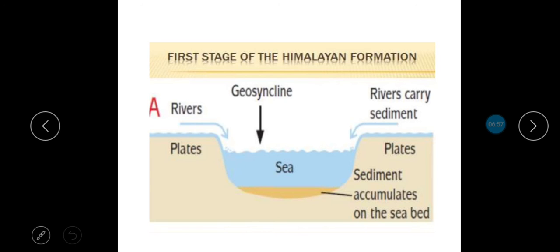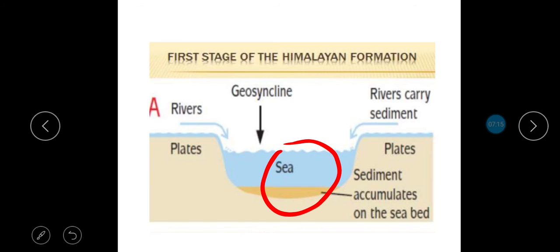This picture shows that when the two plates moved towards each other, they exerted a compressive force, and there was sea in between, which got filled up with the sediments. Children, do you know what are sediments?